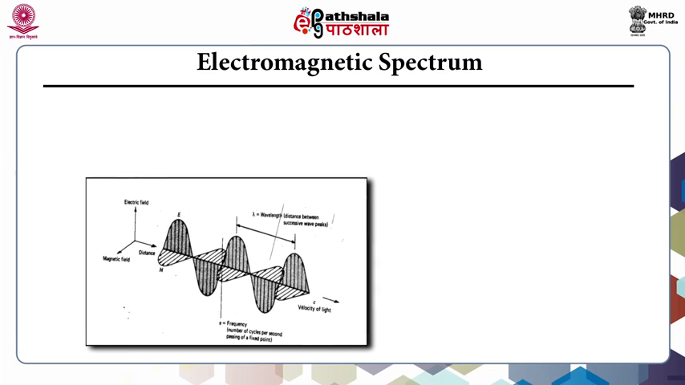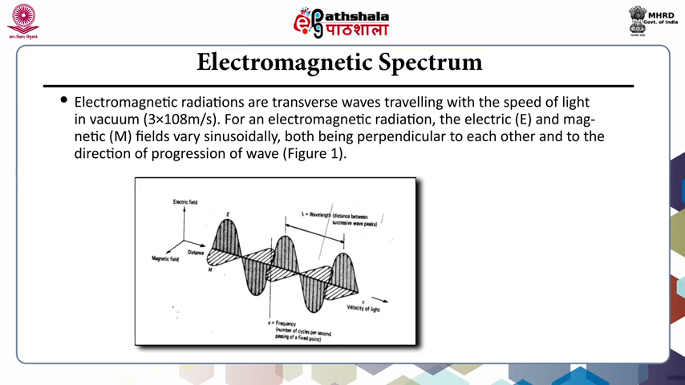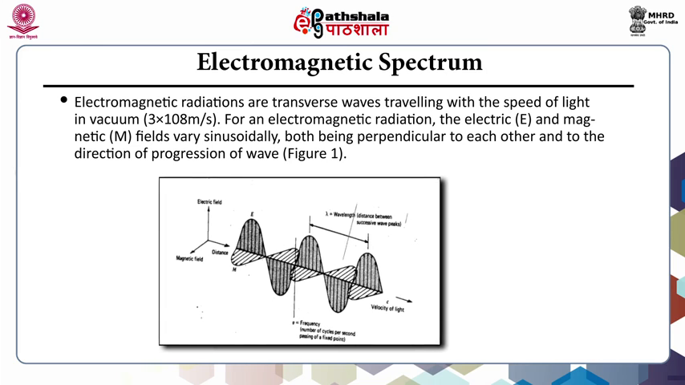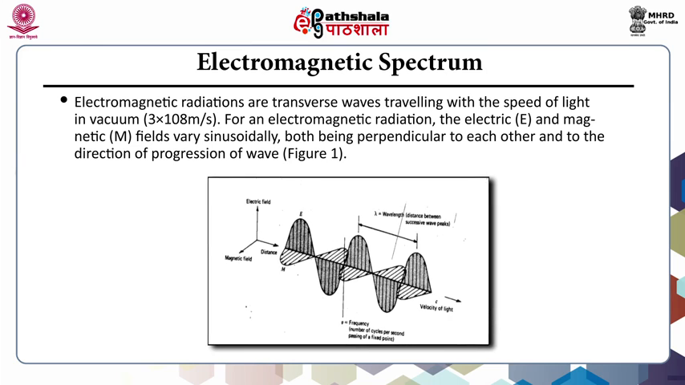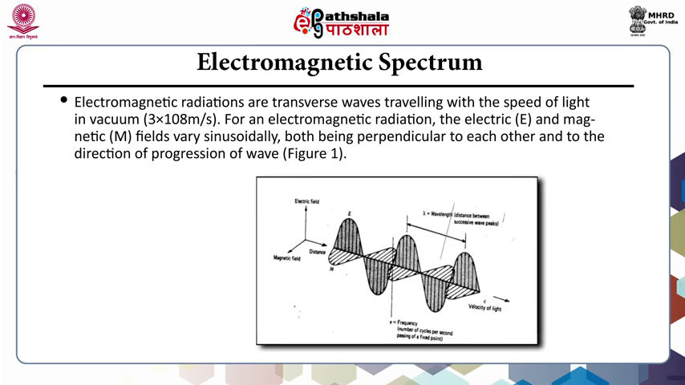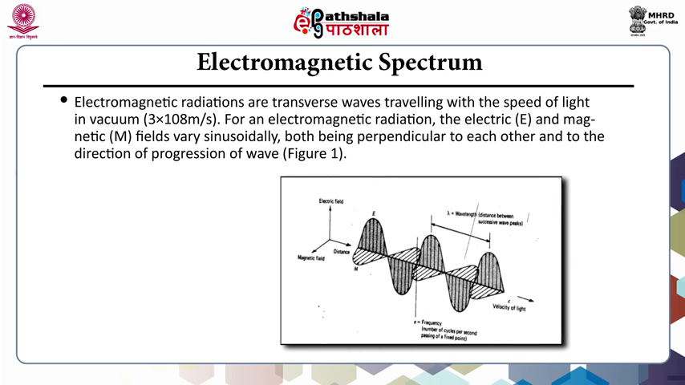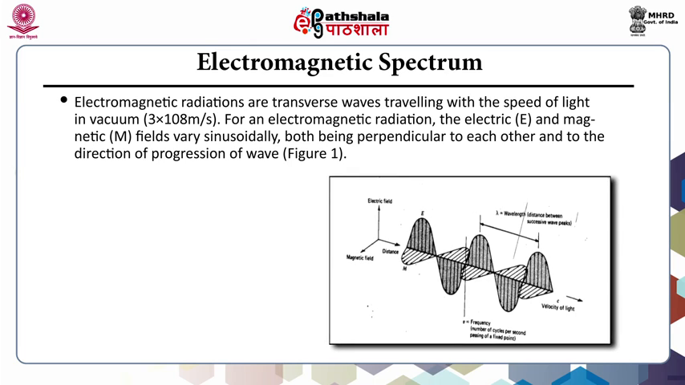First is electromagnetic spectrum. Electromagnetic radiations are transverse waves traveling with the speed of light in vacuum, that is 3 × 10 to the power 8 meter per second. For an electromagnetic radiation, the electric and magnetic field vary sinusoidally, both being perpendicular to each other and to the direction of progression of wave.